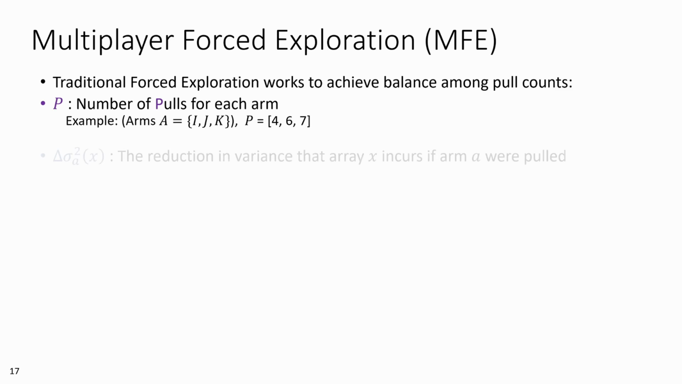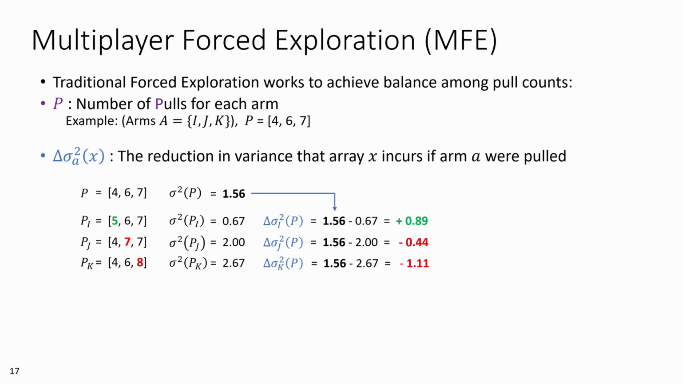We're going to use the delta variance function, which simply calculates the change in variance among the values of the array if a given arm was pulled. Whatever yields the greatest reduction in variance is the arm that will achieve the most balanced exploration.